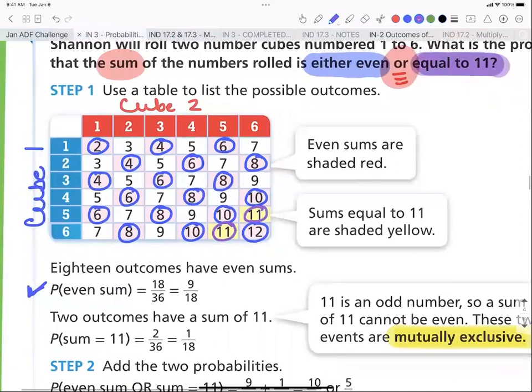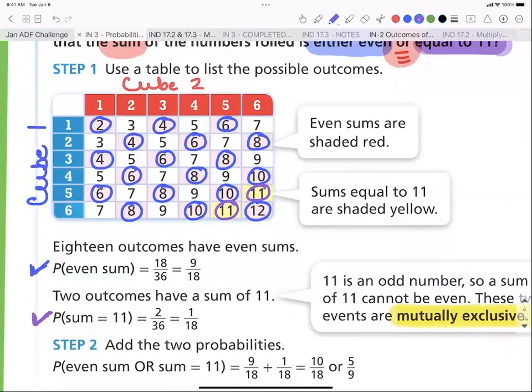So now in a separate transaction, we're going to come right here and we're going to find the probability of a sum that equals 11. And there's only 2 instances, or 2 times I circled that happening. So the favorable event of it equaling 11, there's only 2 of them. So then we're going to build the probability 2 out of 36. And then they reduced it to 1 over 18.